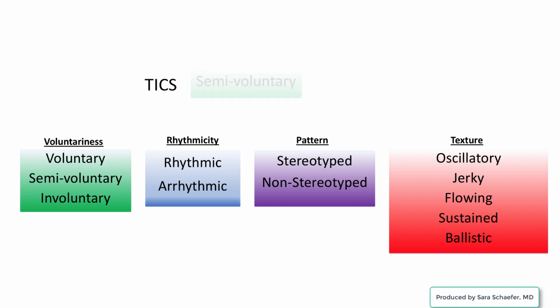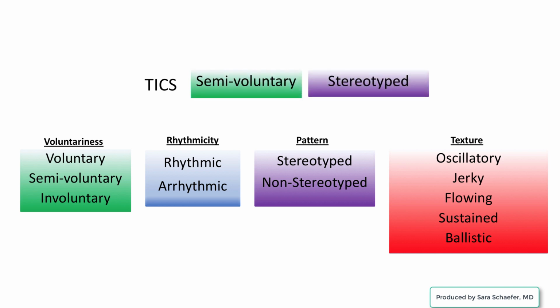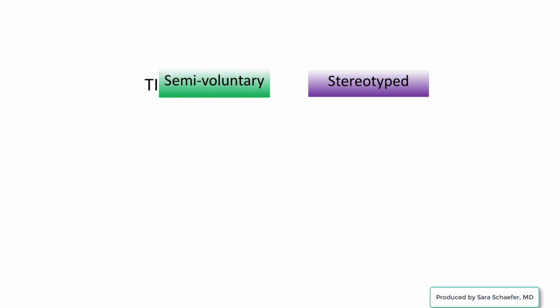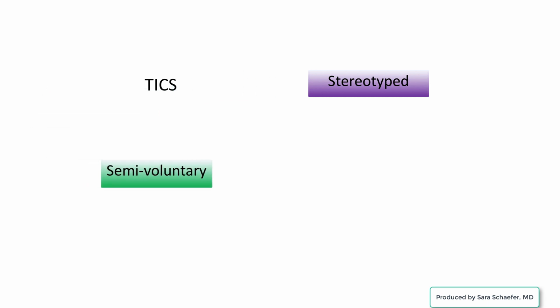Tics are semi-voluntary and stereotyped. They may be rhythmic or arrhythmic, and they may have multiple textures. Semi-voluntary movements are those that are neither strictly voluntary nor strictly involuntary.